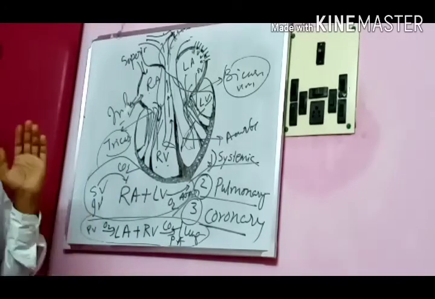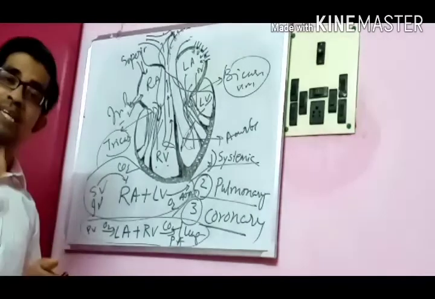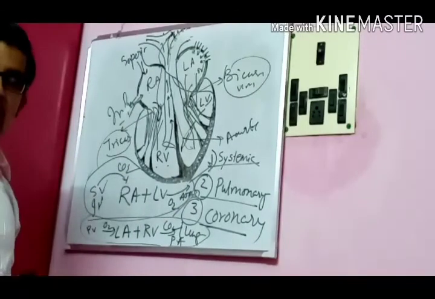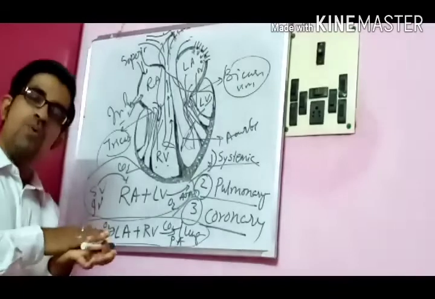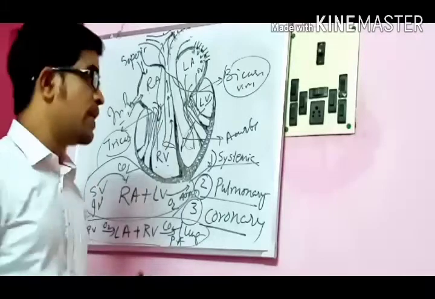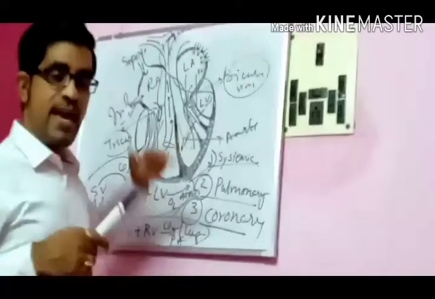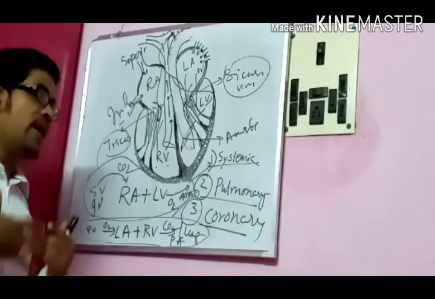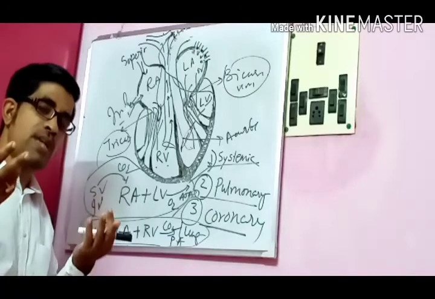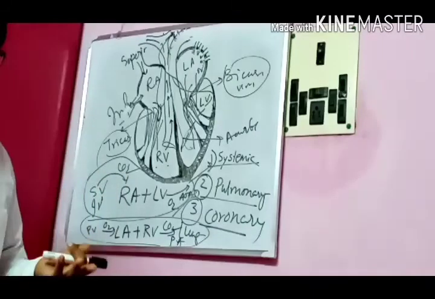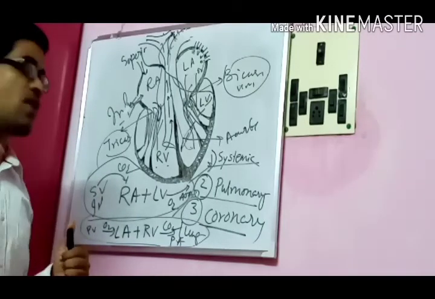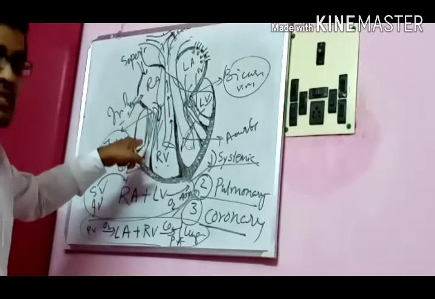The heart is the organ which is kept inside our body upside down. This is the base portion and this is the apex. In all the other organs, the apex is always on the upside and the base on the downside. But this is the organ which is kept in the opposite direction. Whenever the heart goes into contraction, the myocardium will get exhausted. The myocardium needs more oxygen supply, so for this oxygen supply, coronary circulation is needed.